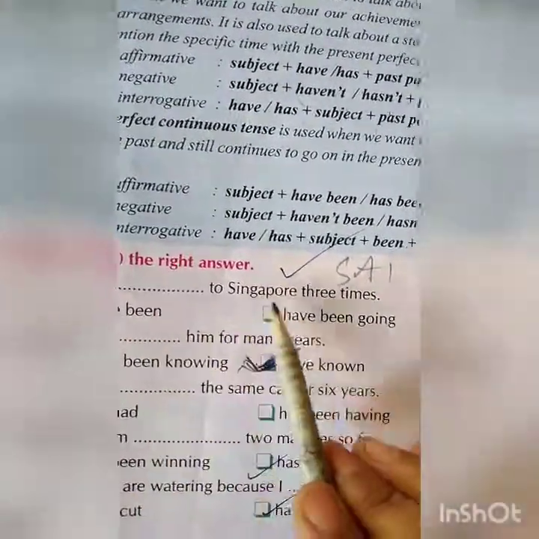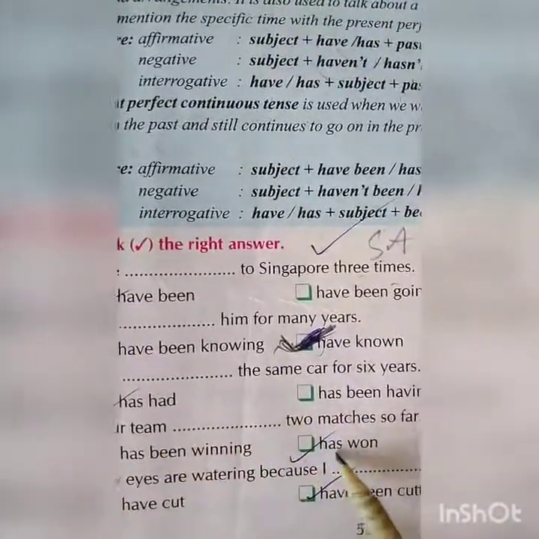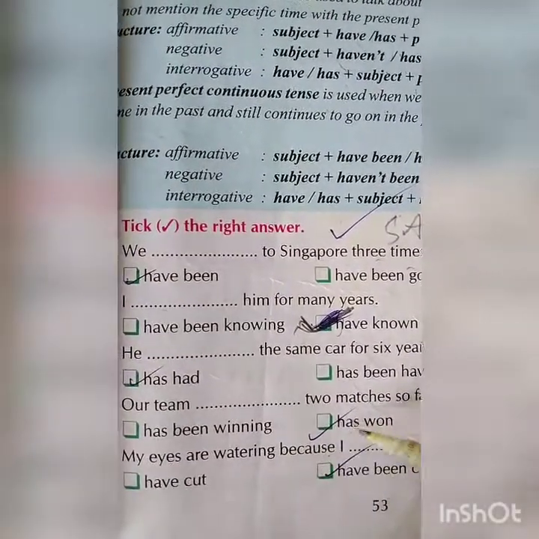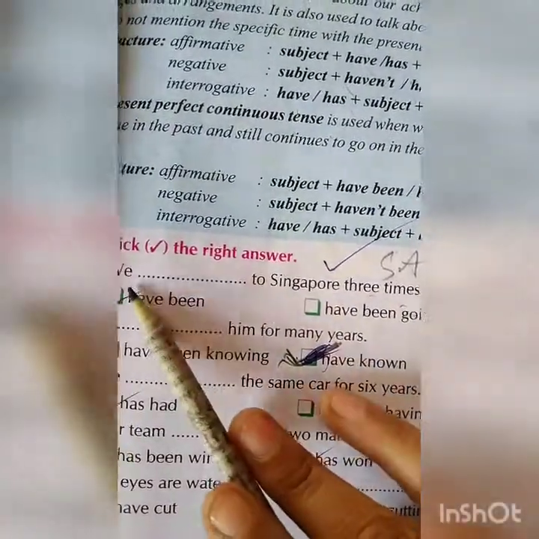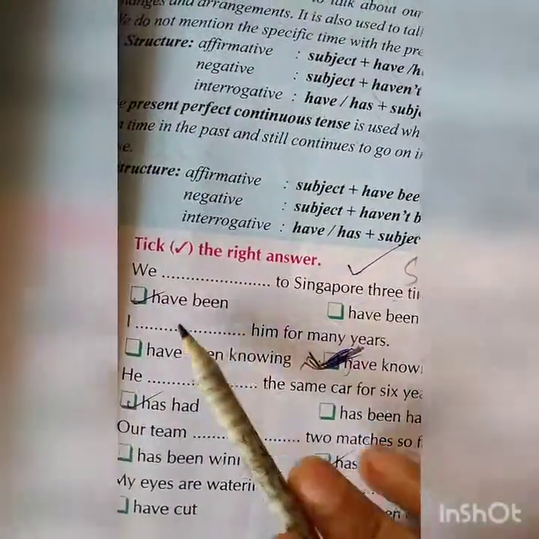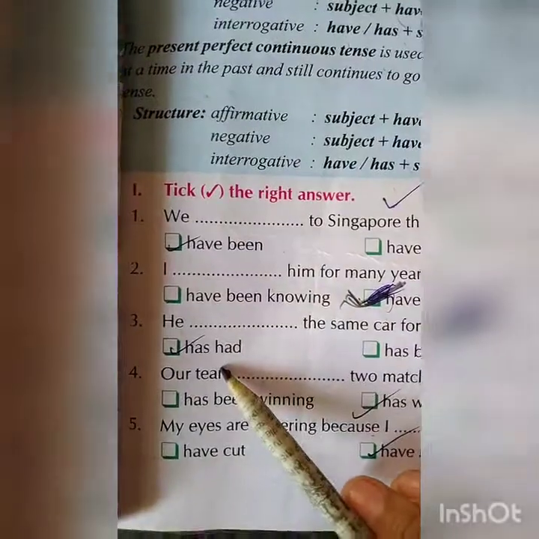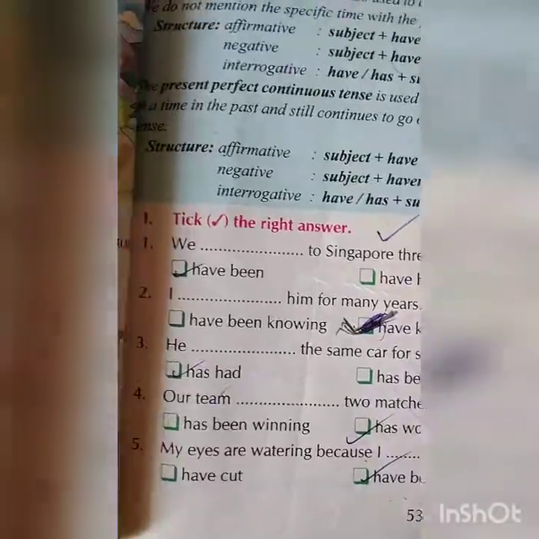Example is, we have been to Singapore 3 times. Our team has won 2 matches so far. My eyes are watering because I have been cutting onions. When the noun is plural, have. When the noun is singular, has. We is plural, so have been. He has had the same car for 6 years. He is singular, so has. Team is one, so has won the 2 matches.